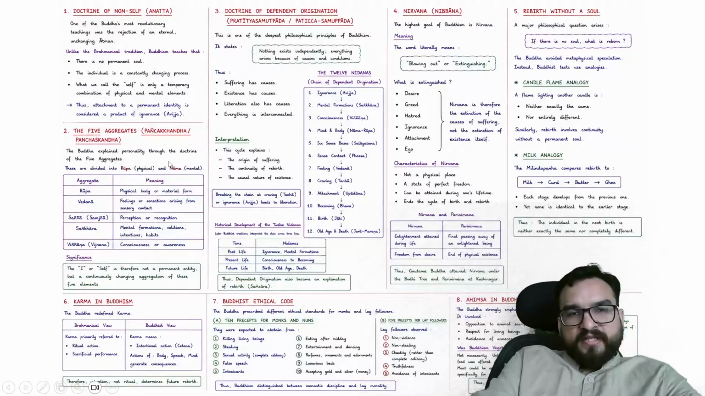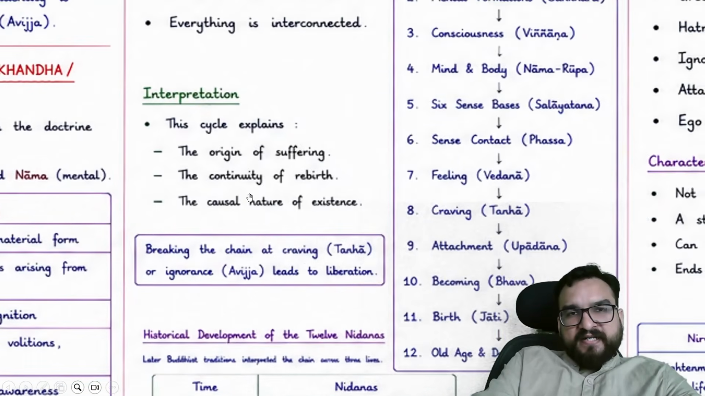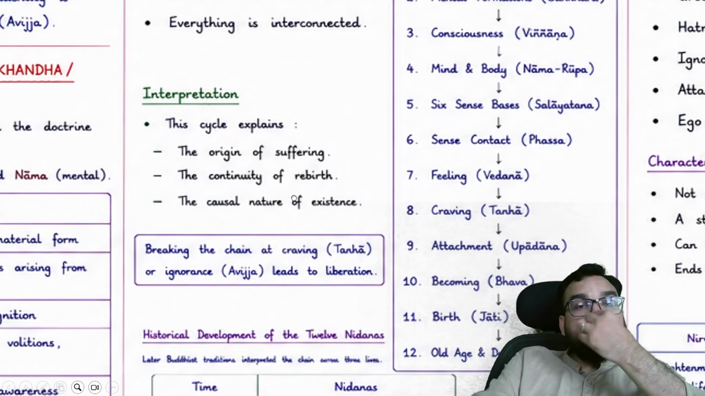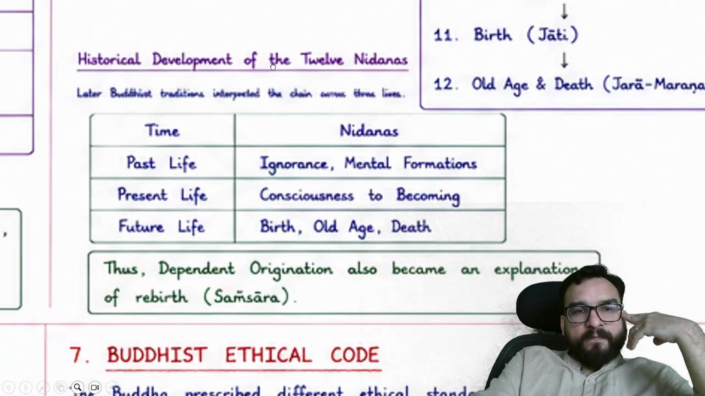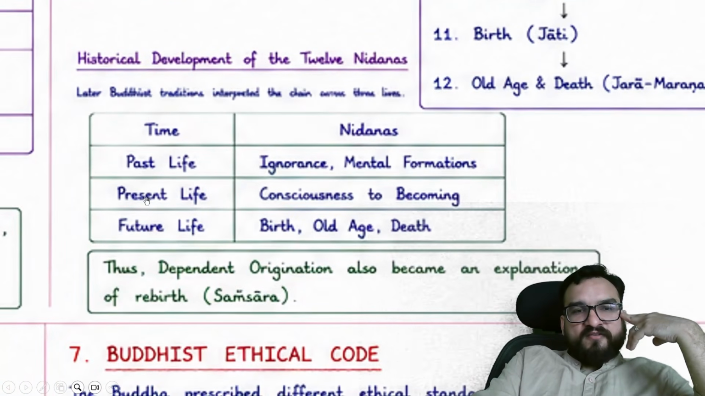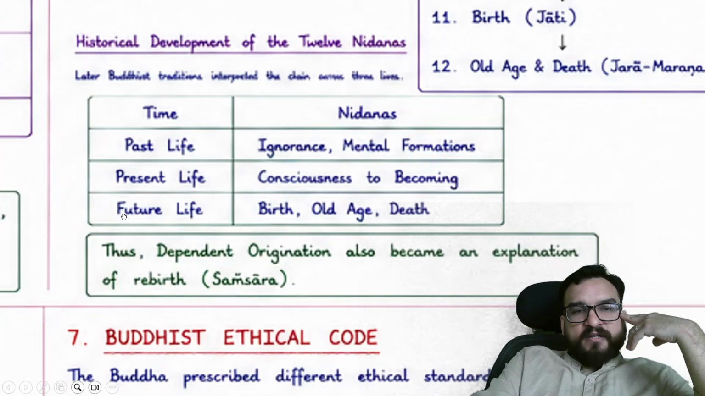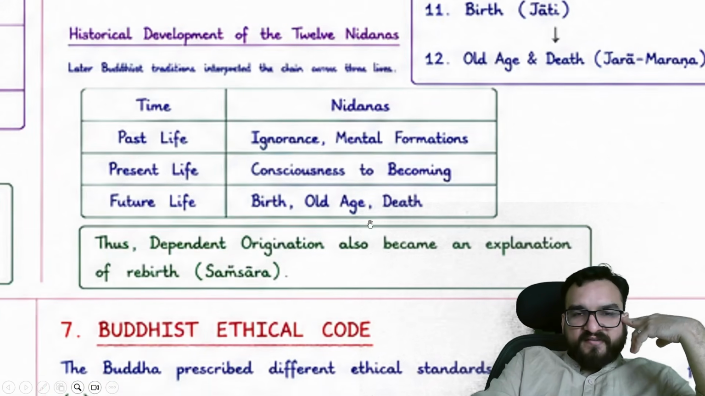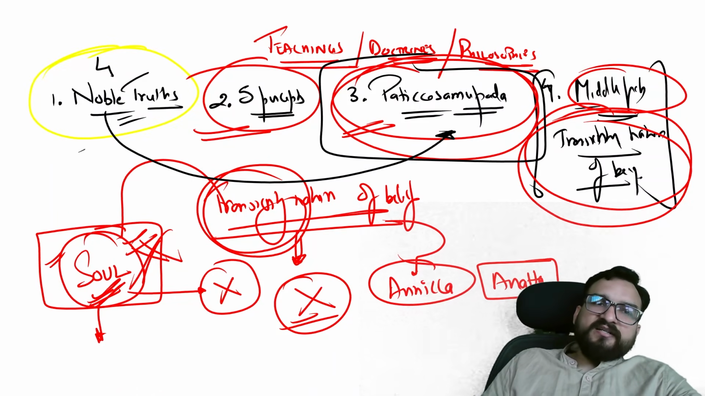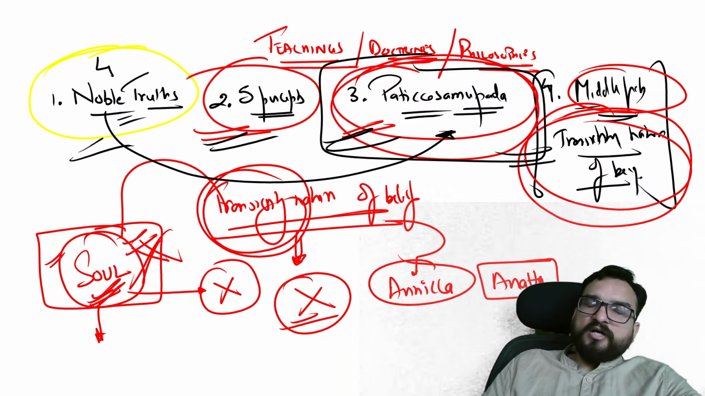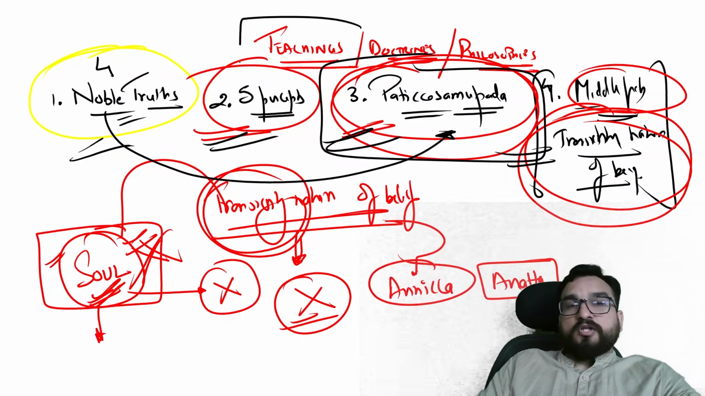Okay. So he says over here you will be understanding the cycle explains the origin of suffering, continuity of rebirth, and the cause and nature of existence. Past life ignorance, mental formation, present life consciousness to becoming, future life birth, old age and death. The dependent origination also became an explanation of rebirth as well, right? So these are the four important teachings which you are getting from the Buddha over here, guys.